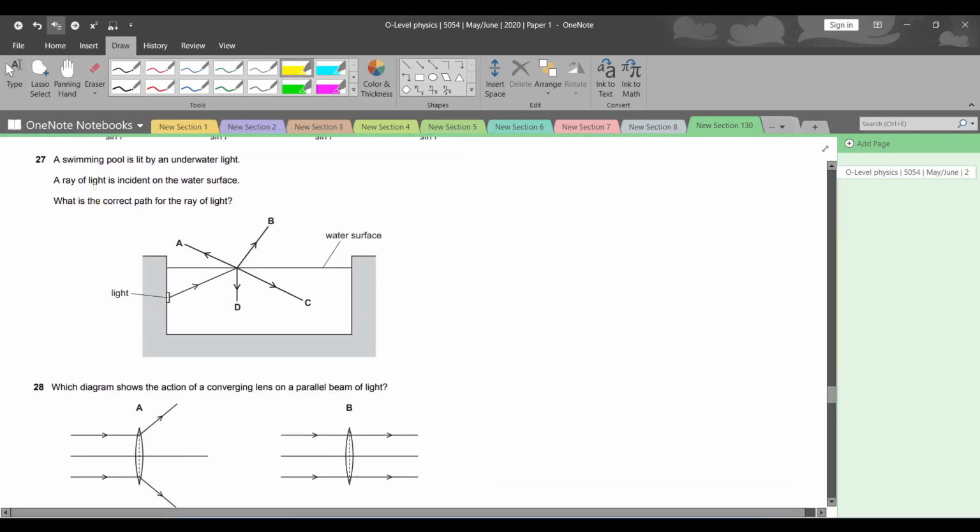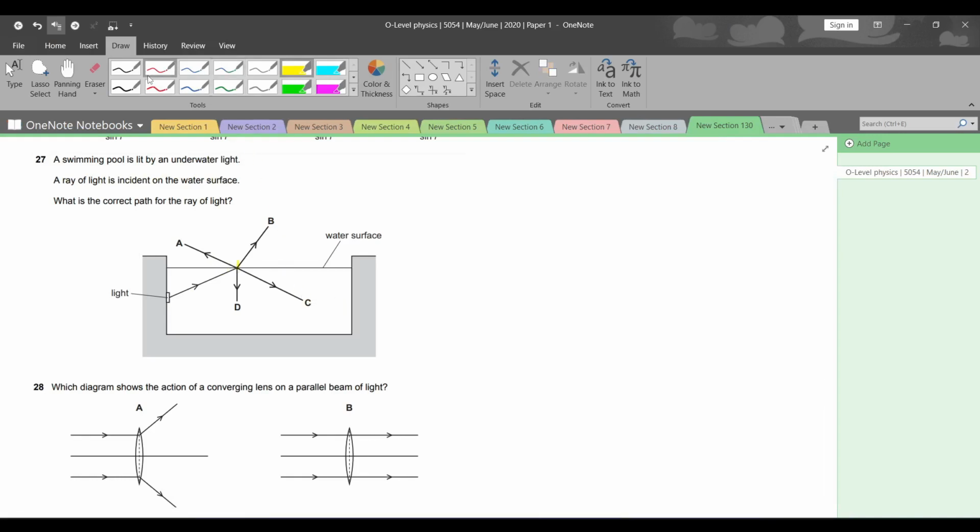Question number 27. A swimming pool is lit by an underwater light. A ray of light is incident on the water surface. यहाँ incident हुई है the ray of light. What is the correct path for the ray of light?